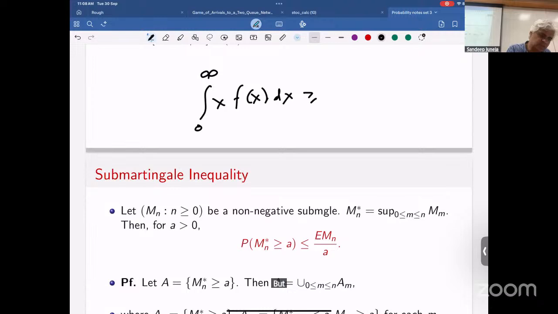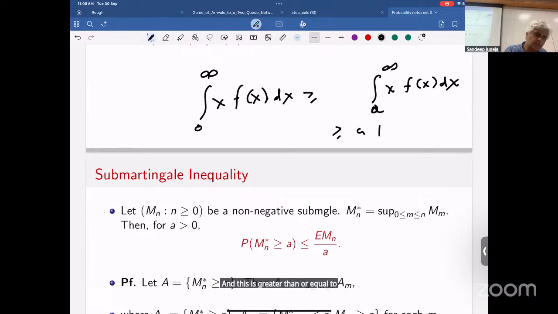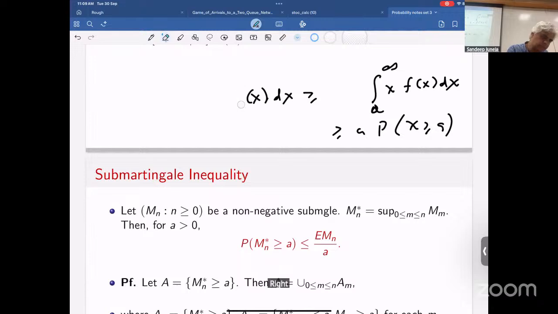You agree that this is bigger than or equal to the integral from A to infinity, because whatever I'm throwing away is non-negative. And this is greater than or equal to A times the probability that X is greater than or equal to A. That's equal to E of X. So this is Markov's inequality. That's very cheap. And you get Chebyshev right from here.